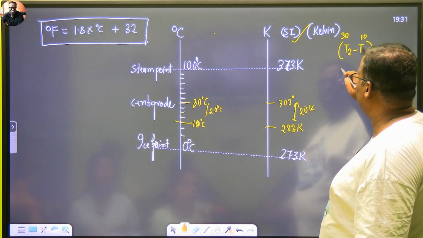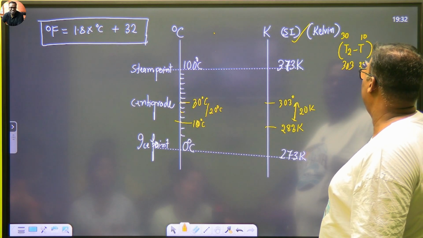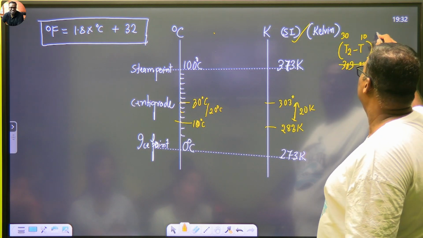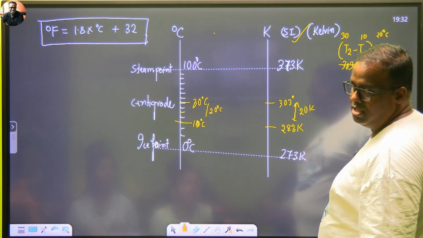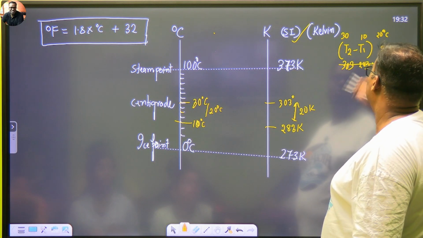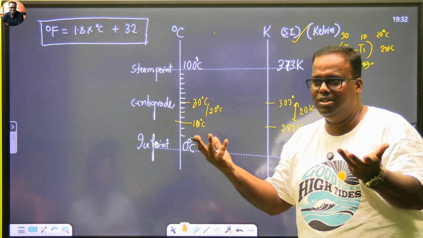You will foolishly write 303 here and 283 here. There is no need to write all this. Here the temperature difference is how much? 20 degrees Celsius. So in Kelvin, what will be the temperature difference? 20 Kelvin. Scales are the same, right? So the difference doesn't matter.